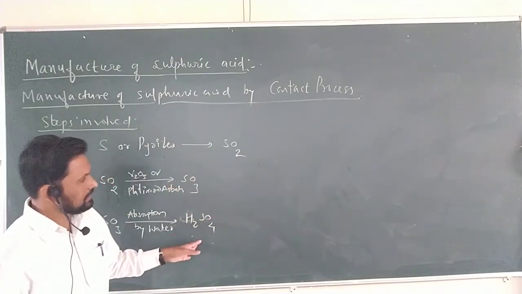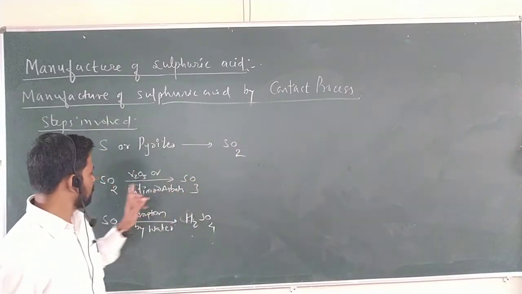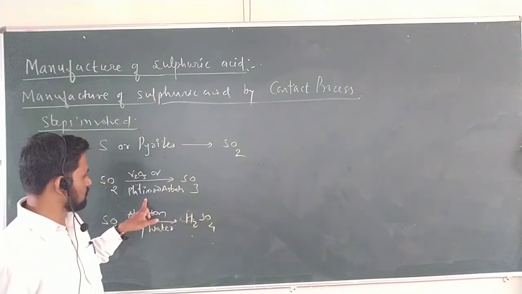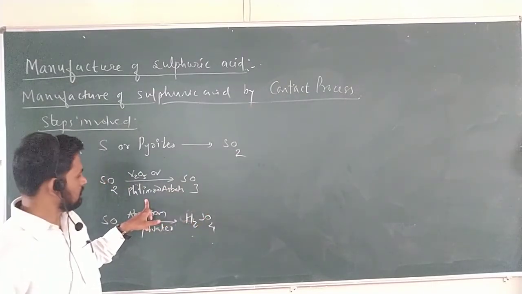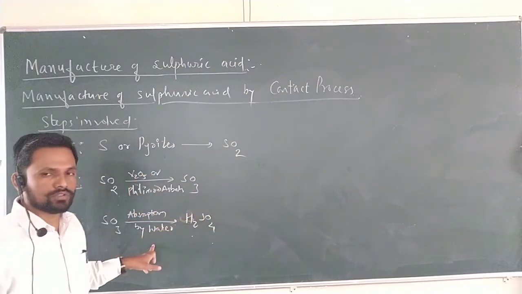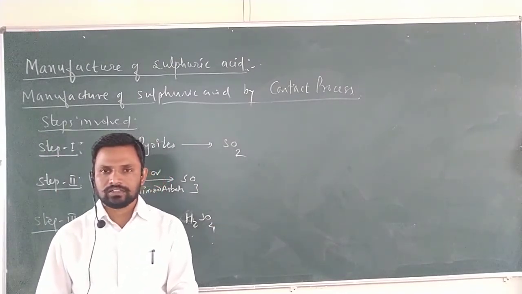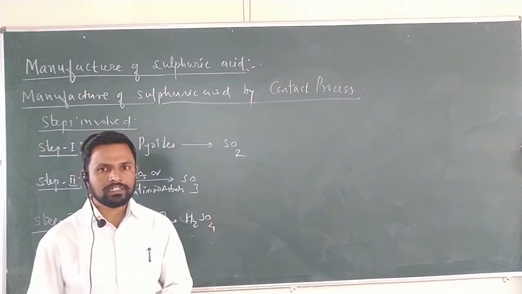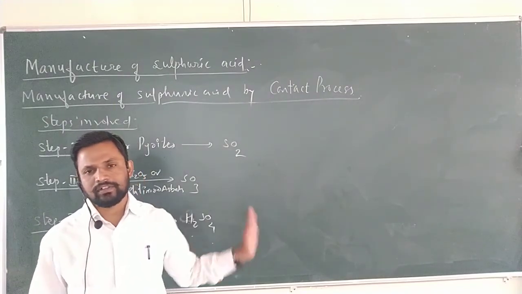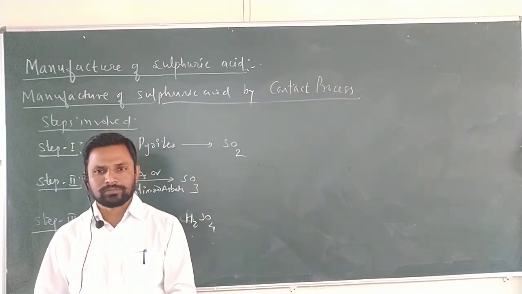In the contact process, the basic principles are the same: sulfur to sulfur dioxide, and sulfur dioxide to sulfur trioxide by simple air oxidation with the catalyst V2O5, vanadium pentoxide, or platinized asbestos, and finally SO3 is absorbed by water and converted into H2SO4. So this is the basic principle and process and the difference between the lead chamber and contact processes, and finally we are interested in studying the manufacture of sulfuric acid by contact process.